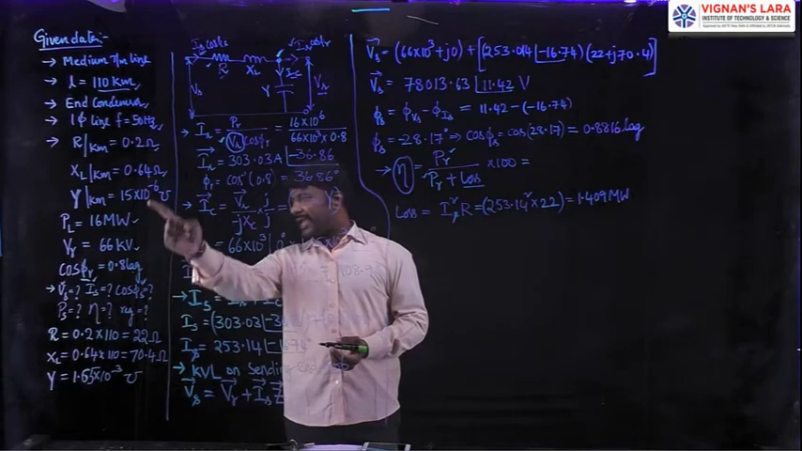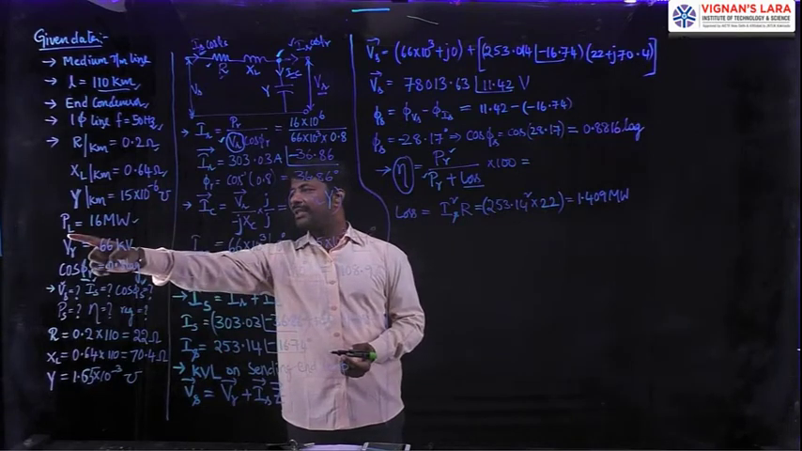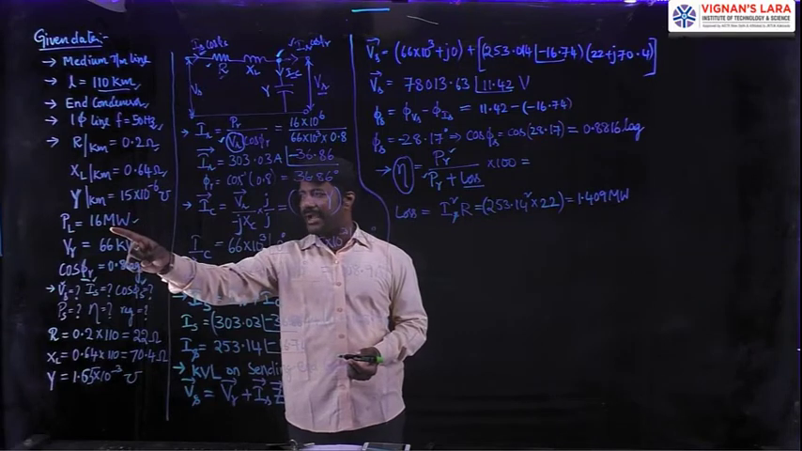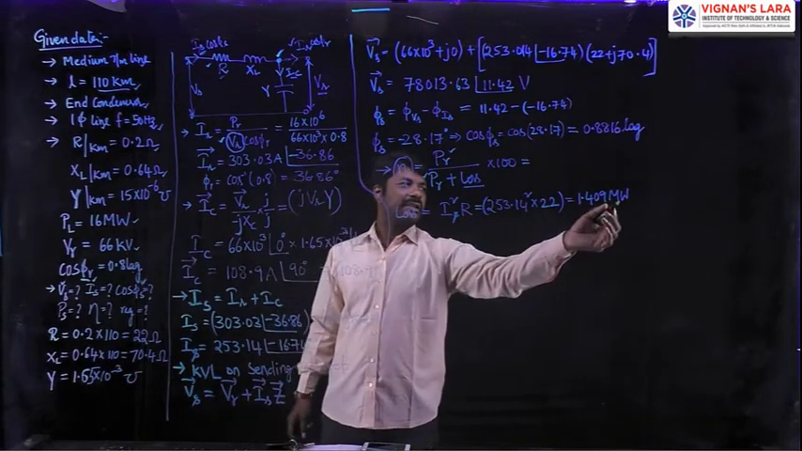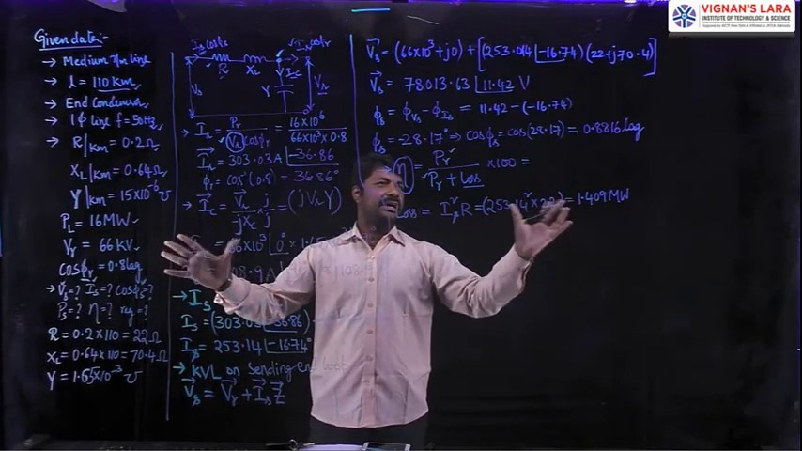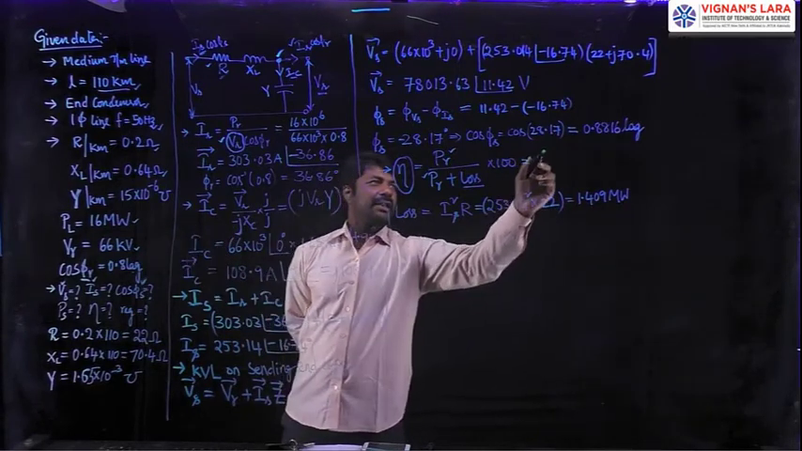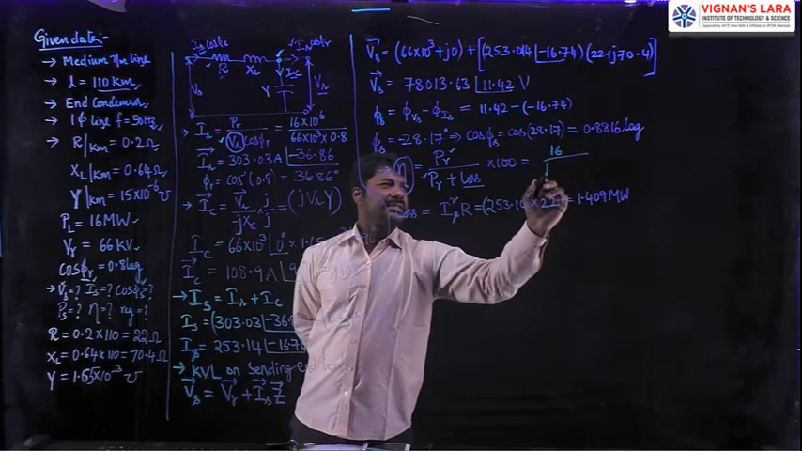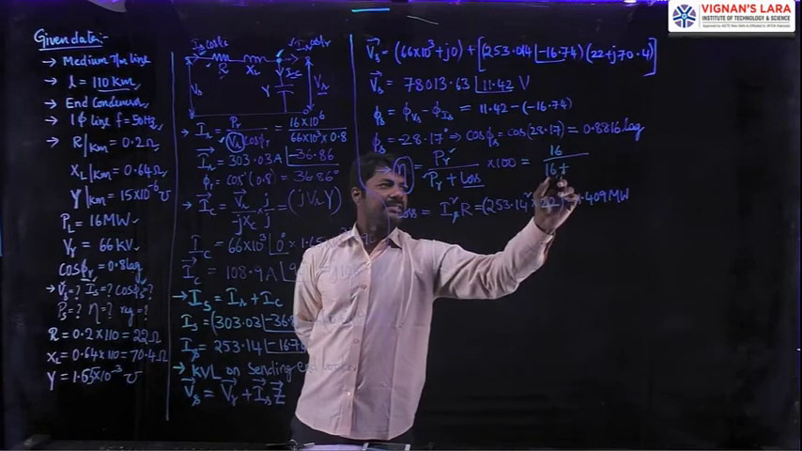Then what is the PR? Yes, the load power or the receiving end power is 16 megawatts. Since it is in megawatts and the losses are also calculated in megawatts, I will directly take only the magnitudes instead of expanding them. Then I will write that as 16 megawatts divided by 16 megawatts plus the losses.